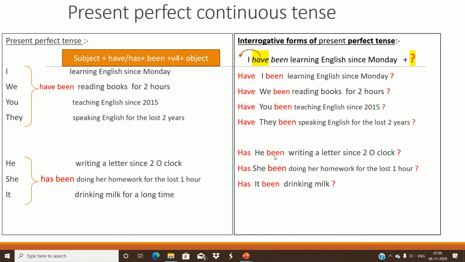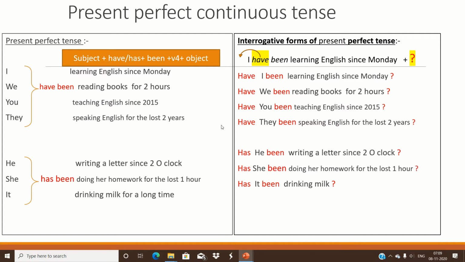Has he been writing a letter since 2 o'clock? Has she been doing her homework for the last 1 hour? Has it been drinking milk for a long time? So this is how we form interrogative forms of present perfect continuous tense.